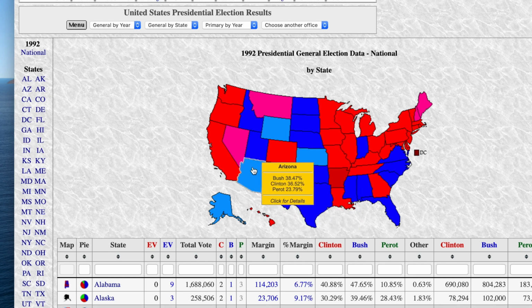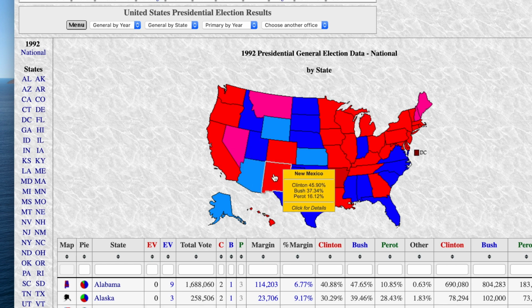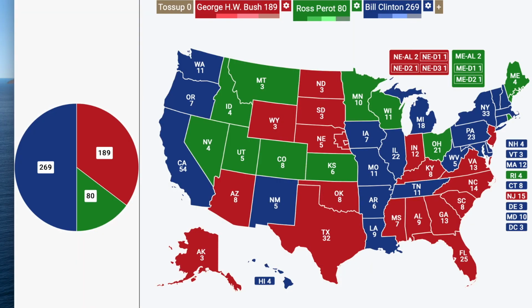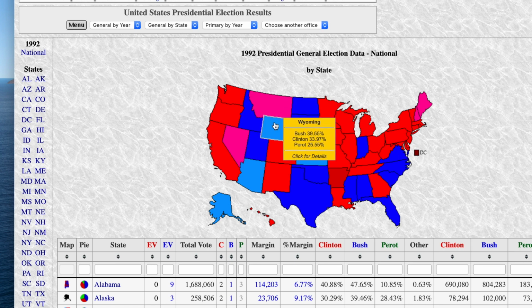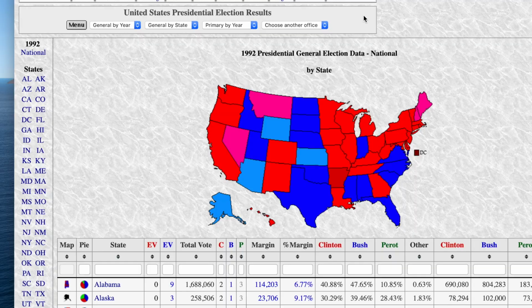Clinton could have won Texas. A lot of things would have shifted. And I just noticed Perot having that strength here in these more sparsely populated states out west. So I'll go out on a limb and give him some of these states. How did he do in Wyoming? He did really well in Wyoming. I'm just going to give him Wyoming. He just would have done so much better if he hadn't dropped out. I don't know about California.